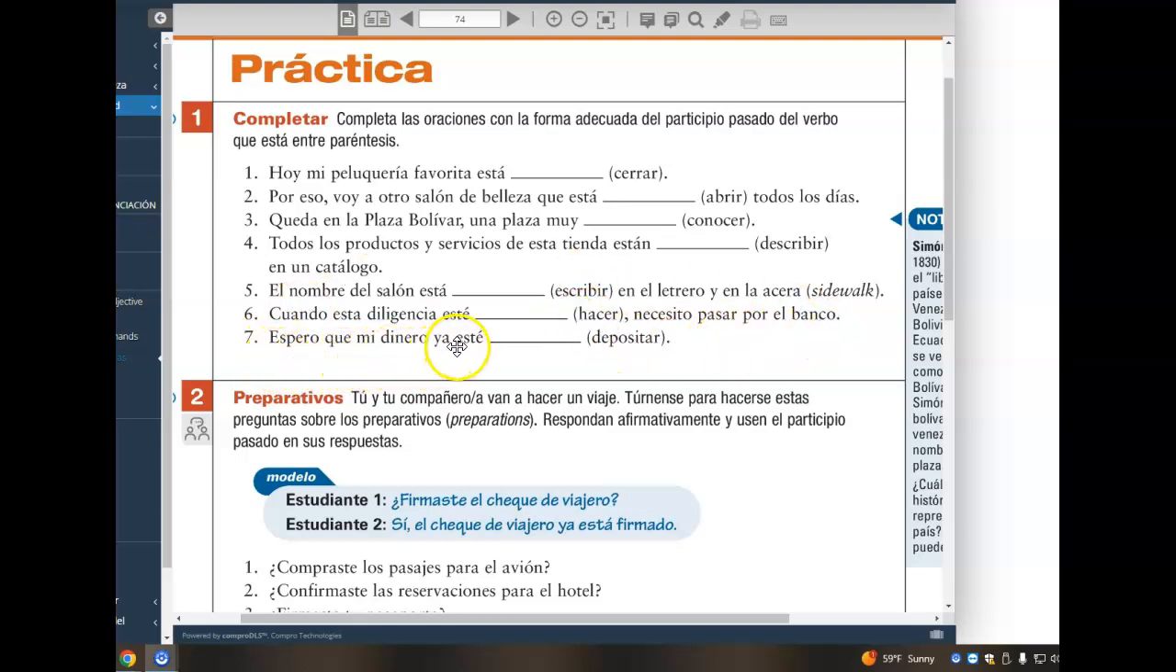Espero que mi dinero ya esté depositado. Depositado. Because you're talking about mi dinero.